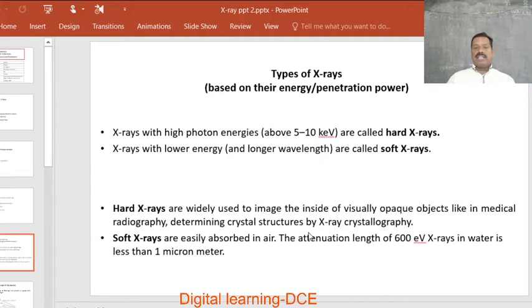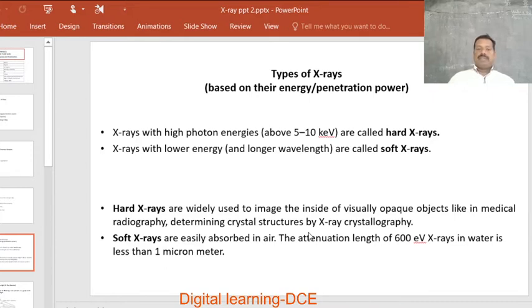Hard X-rays are widely used in imaging techniques, that is, to image the inside of visually opaque objects, like in medical radiography, determining crystal structures by X-ray crystallography, which is the XRD technique, and X-ray photography. We use hard X radiations, or high energy radiations, of the right or optimum energy.